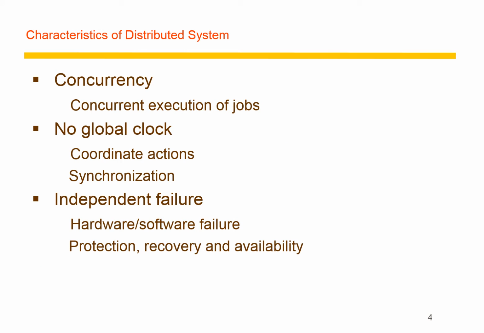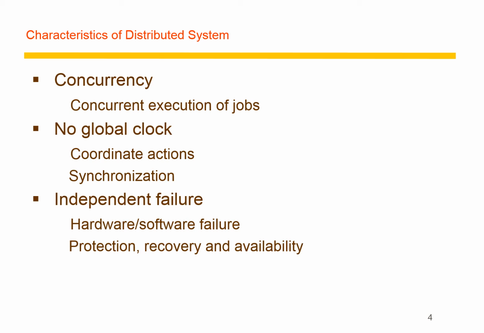Characteristics of distributed systems. The three main significant features of a distributed system begin with concurrency, which allows us to execute many jobs concurrently. And there is no global clock, which means coordinating the actions of one or many tasks and allowing them to synchronize with each other to achieve multiple goals.